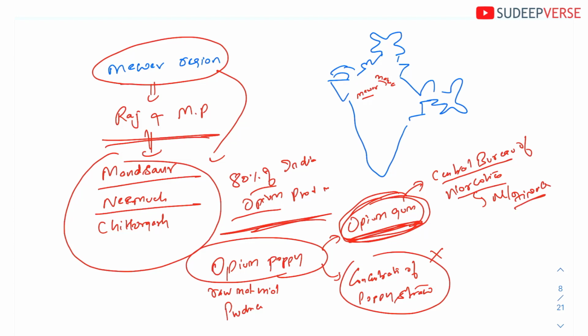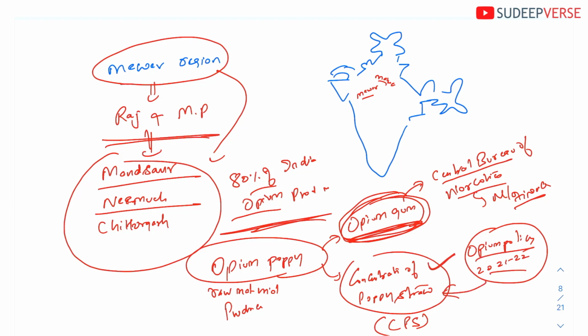Now, with the coming of the opium policy of 2021-22, they are encouraging even the growing of concentrate of poppy straw, called CPS. This was not being done before. Only in this opium policy are they now focusing on concentrate of poppy straw also, to increase the production of opium alkaloids.